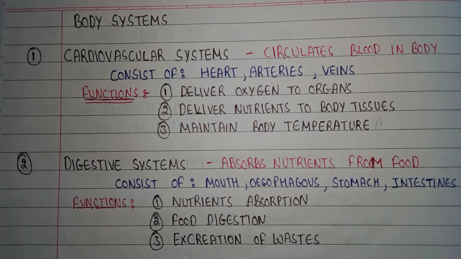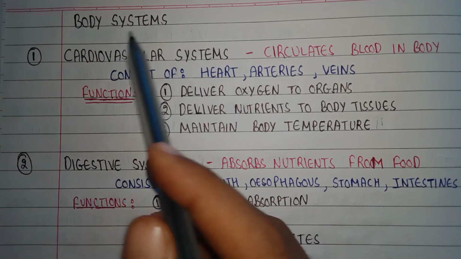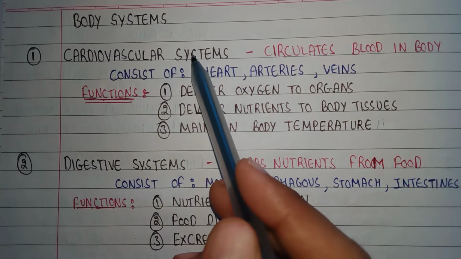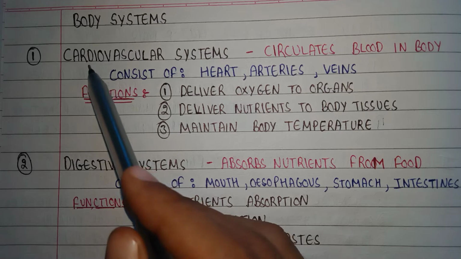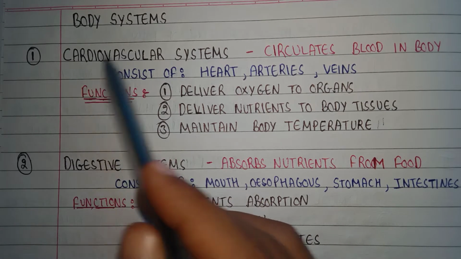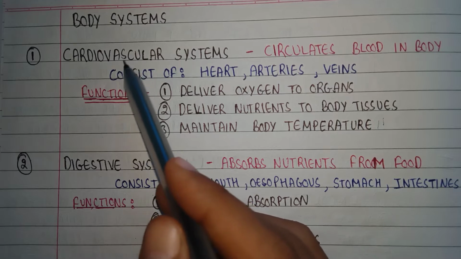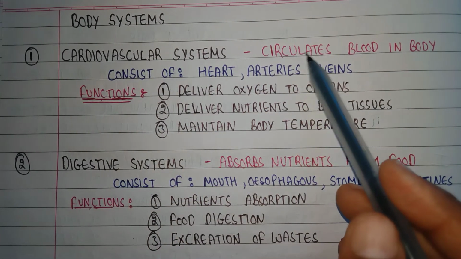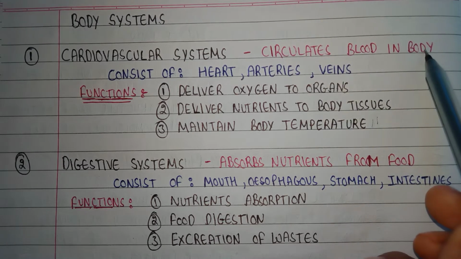Body systems. In this video, we are going to learn about different body systems in our body. So first is the cardiovascular system. As the name suggests, it consists of cardio and vascular. Cardio means heart and vascular means vessels. So the cardiovascular system helps in circulation of blood in the body.